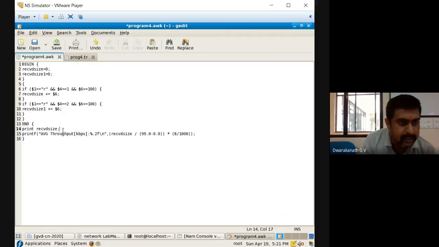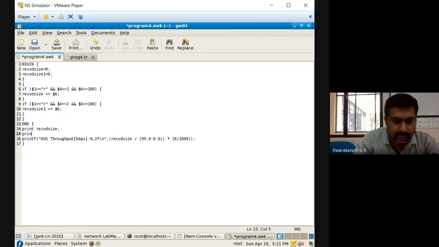Print received size 1, just for the sake of it. This is not actually needed. Let's see, after calculating the average, what is the average here? You can see now the average throughput in kbps we are defining as a float. So 0.2 means 2 float numbers we are going to take. Observe carefully, 99 divided by 0. Actually our time is not 99. This is wrong here.